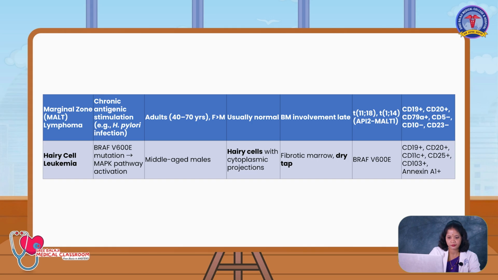Hairy cell leukemia: BRAF V600E mutation will be there, which leads to MAPK pathway activation. Mostly the middle age group is affected. In the peripheral smear, hairy cells with cytoplasmic projections are seen in the blood smear. In bone marrow, fibrotic marrow with a dry tap is seen. The cytogenetic molecular study reveals BRAF V600E. Immunophenotyping by flow cytometry shows CD19, CD20, CD11c, CD25 and CD103, and annexin A1 will be highly positive for hairy cell leukemia.